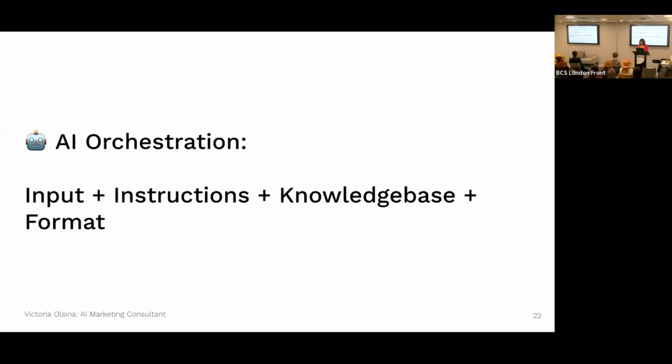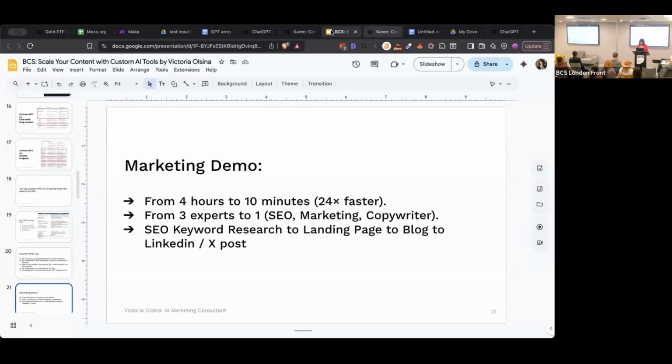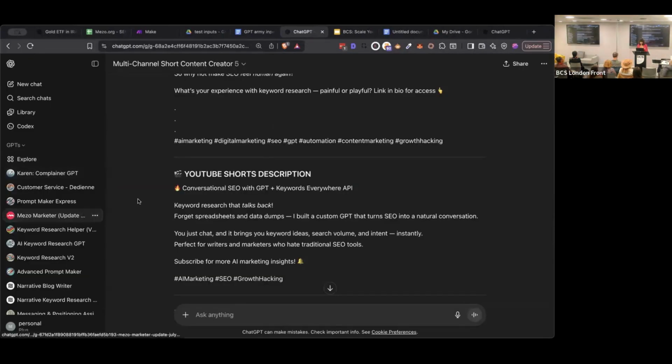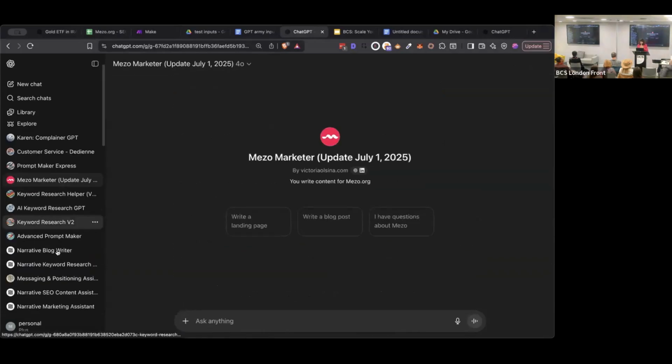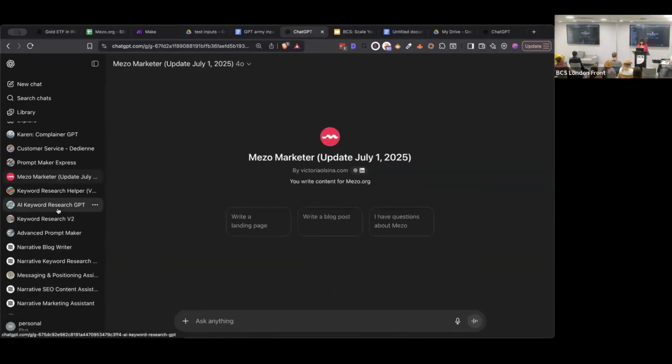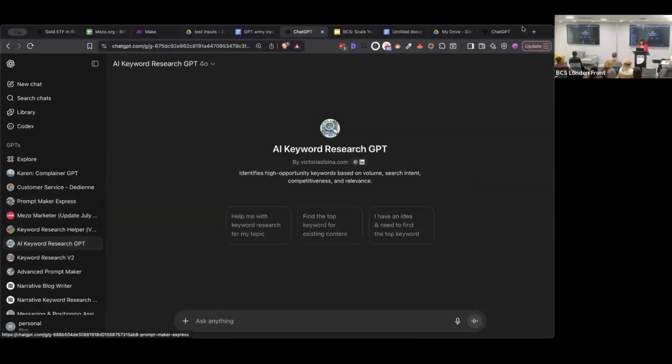I'm going to show you this with one of my clients, which is a crypto loan company. My client is Meso. I have a Meso marketer that you can see here, and this knows everything about Meso. I'm going to first use my AI keyword research. For those who are not familiar, in SEO, we look for the best keyword because we want to rank for something on Google or LLMs. In this case, my client does Bitcoin loans. That's their main keyword. I want to know if this is the right keyword.